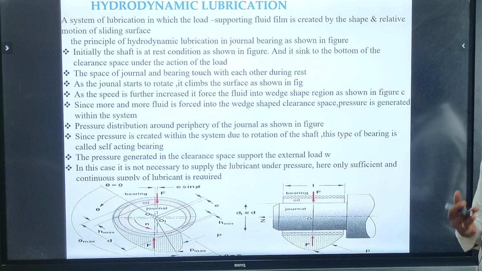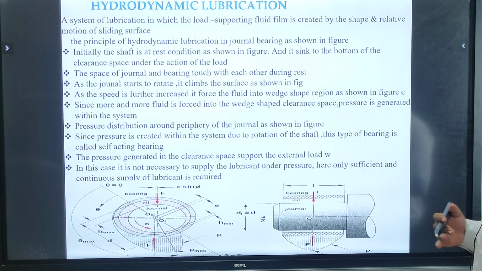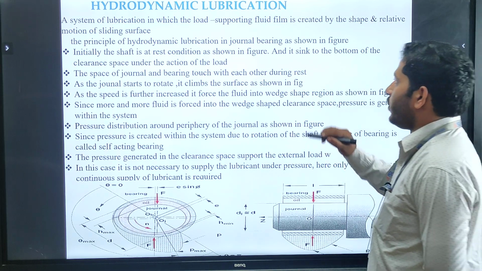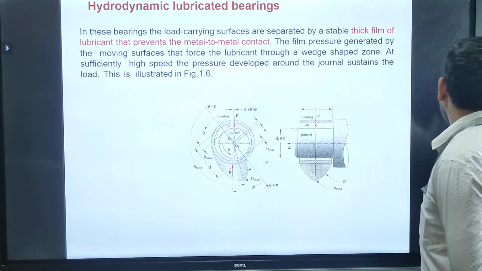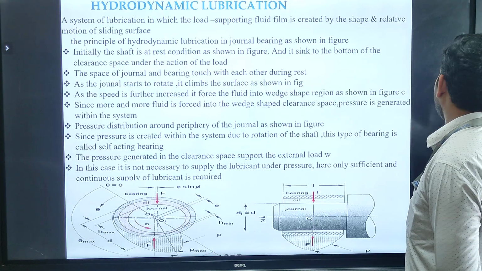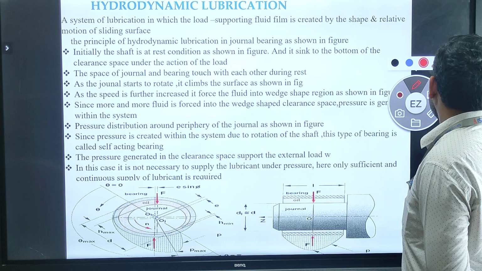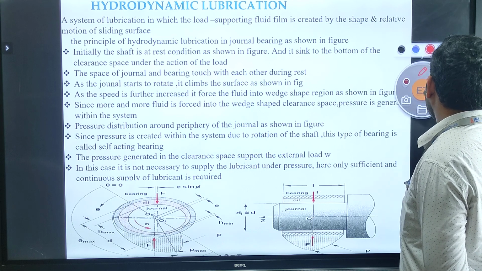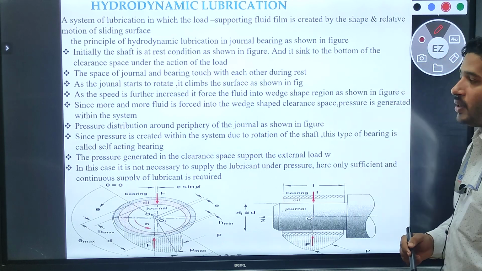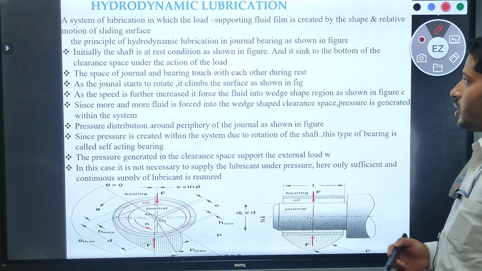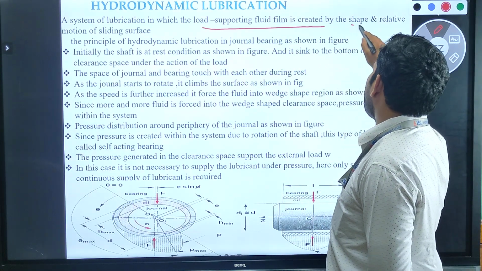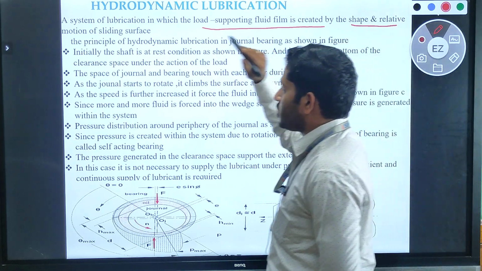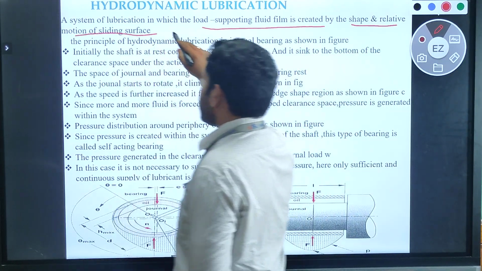So a system of lubrication in which the load supporting fluid film is created by the shape and relative motion of the sliding surfaces.